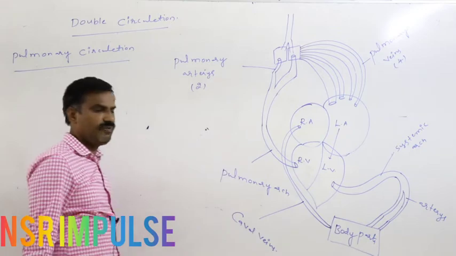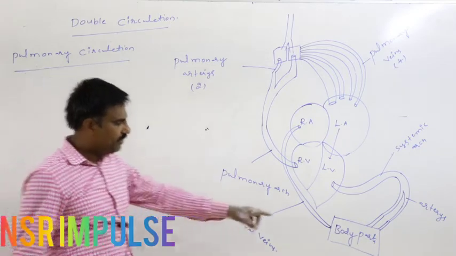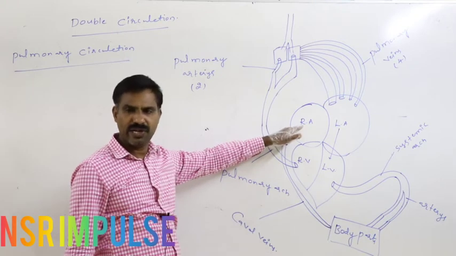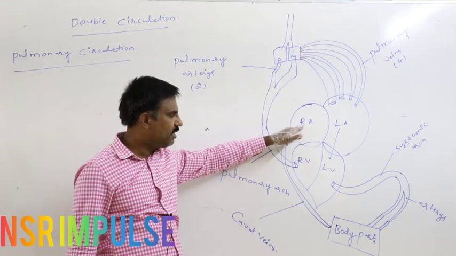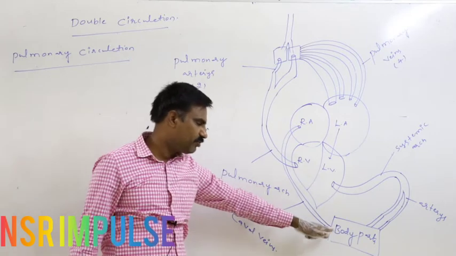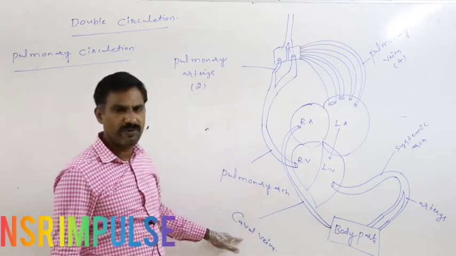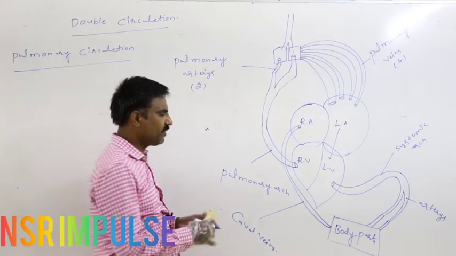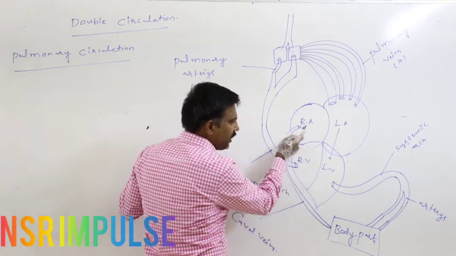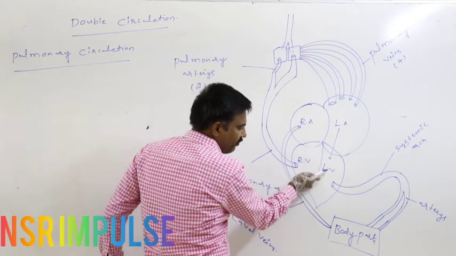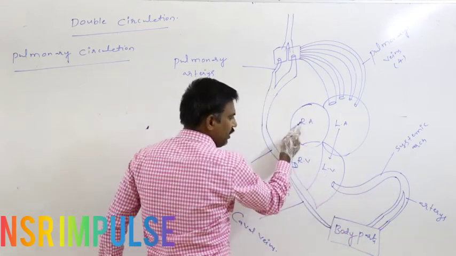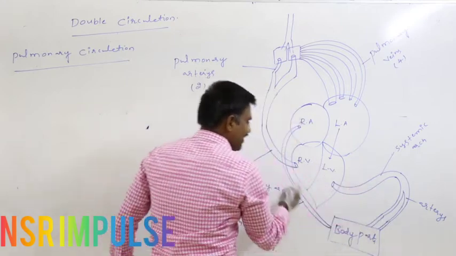Through the caval vein, this deoxygenated blood is again returned to the right atria from the body parts. So from the left ventricle to the right atria, this way of circulation through